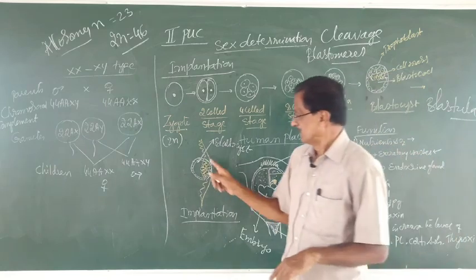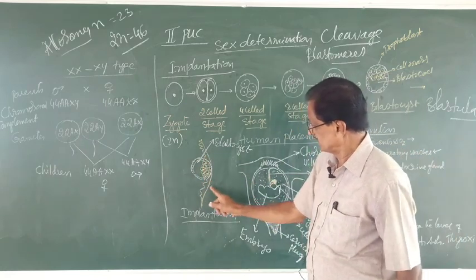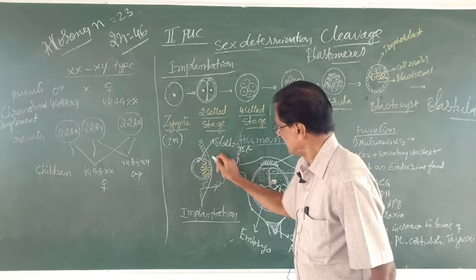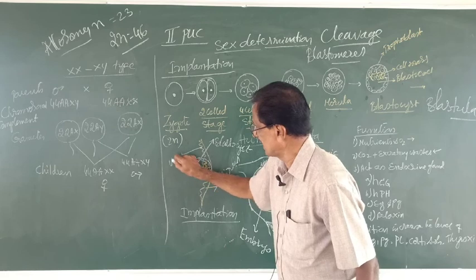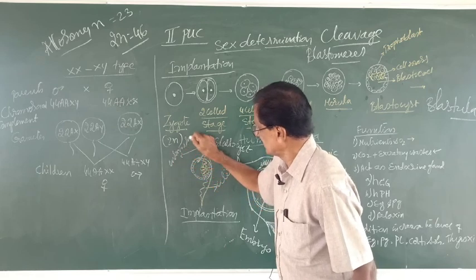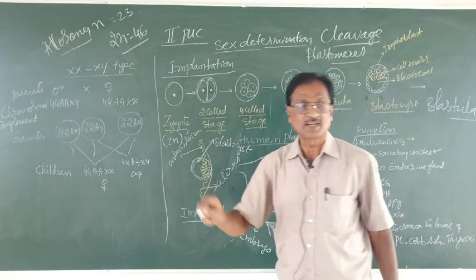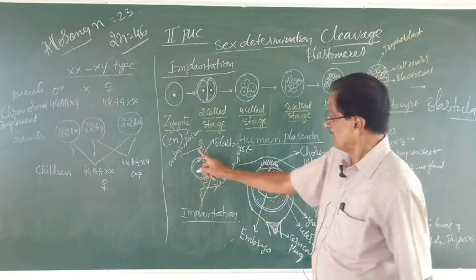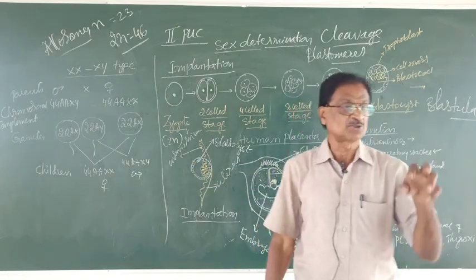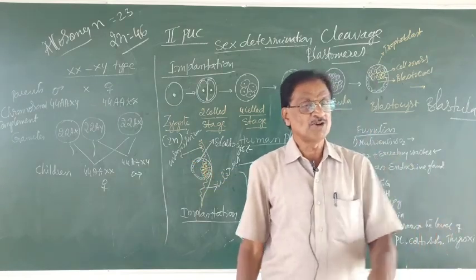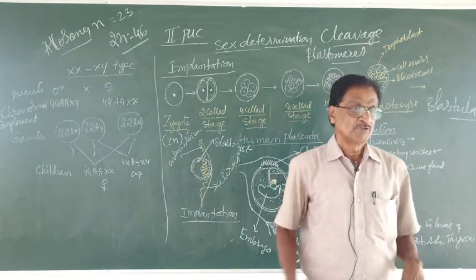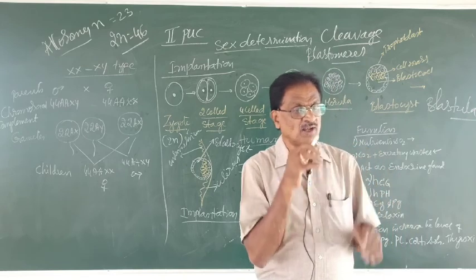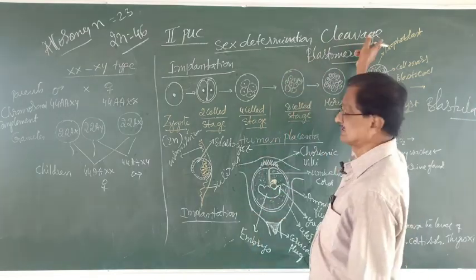What happened during the implantation? Now observe here, this is the uterus. And this layer is called endometrium. What is endometrium? Endometrium is nothing but the inner wall of the uterus. Now observe the blastocyst attaches to where? The endometrium of the uterus. Which part of the blastocyst comes in contact with the uterine wall? It is the trophoblast. Observe here.